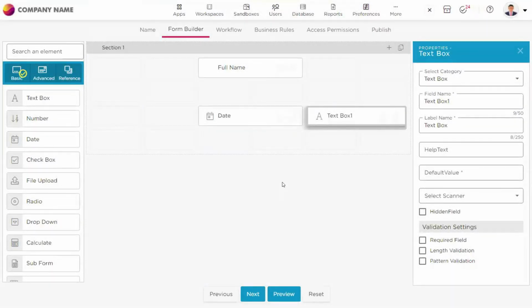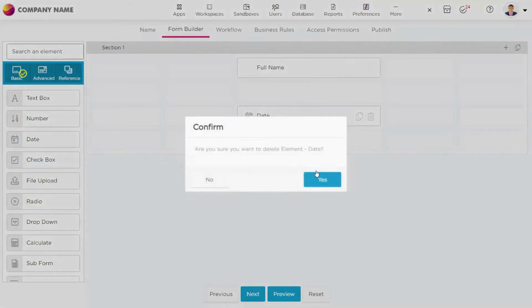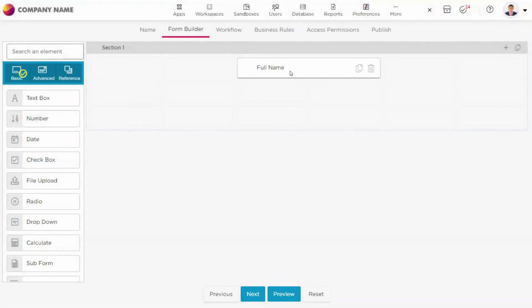Now, let us move on. As you understood about these form elements, drag and drop methods, canvas, and the properties, I would like to take you through other elements as well, which are advanced and reference. Once we talk about the advanced and reference elements, let's go to our use case and start building it.